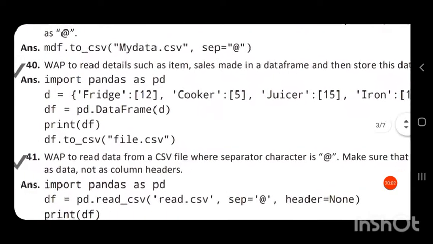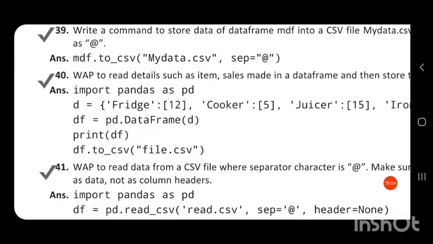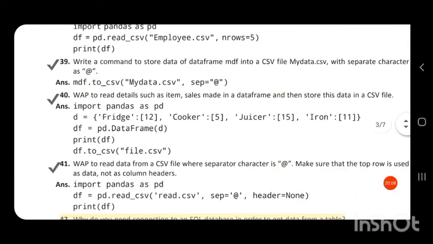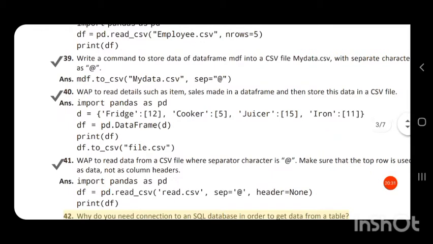The different items and their number of sales are given in the form of a dictionary. When we create a data frame, we have to give the input data in the form of a dictionary. The column names are to be given as the keys in the dictionary.